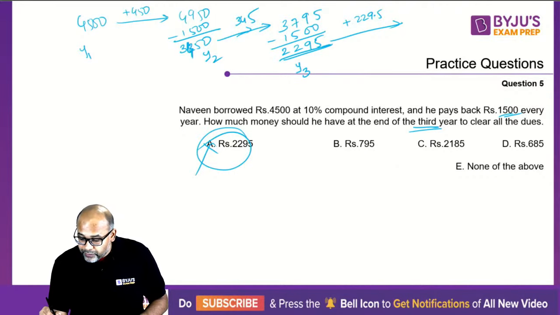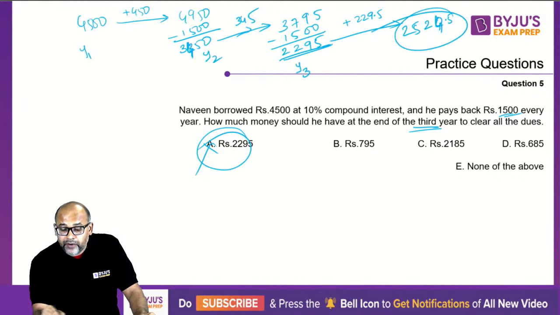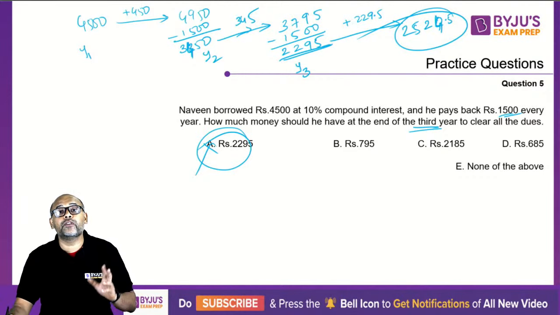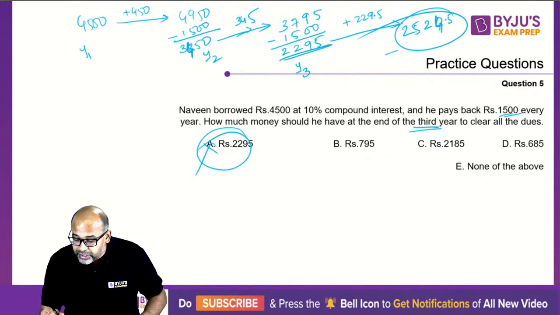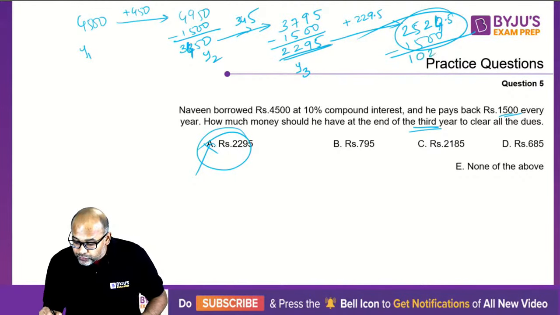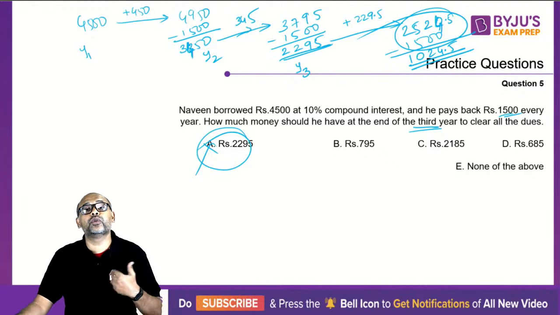So when you add 229.5, you get 2,524.5. This is what you will be left with at the end of third year. This is what you have to pay to clear your dues at the end of third year. If you take out the 1,500 that you're anyway paying, then you'll be left with 1,024.5. This much amount of money you need to have at the end of the third year to repay your dues.